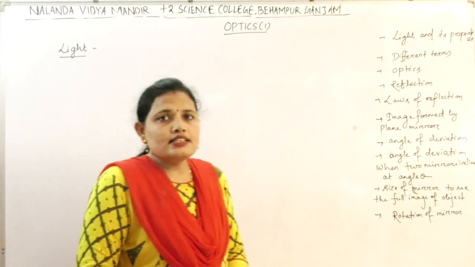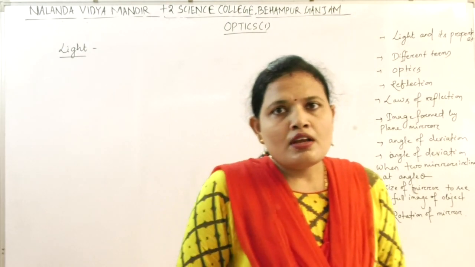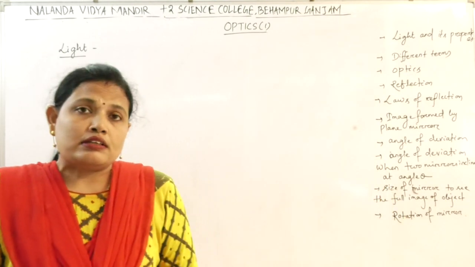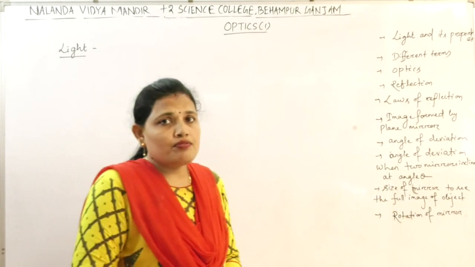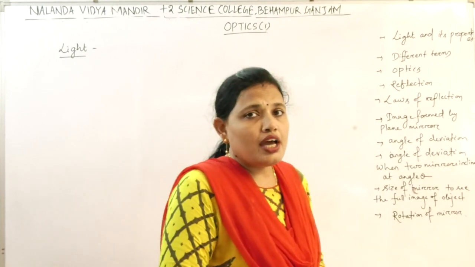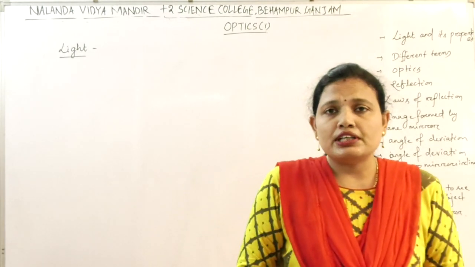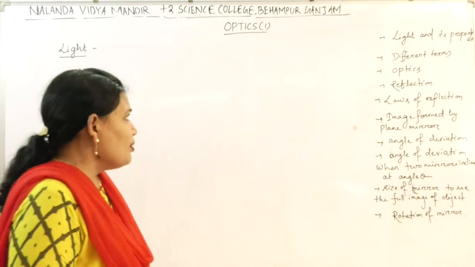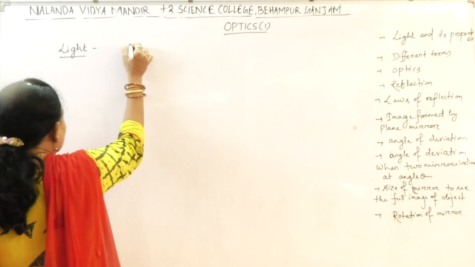Light. This is not a new word for you, but still, what is light? That which gives us the sensation of vision, due to which we are able to see every object surrounding us, is light. All of you know about the electromagnetic spectrum.